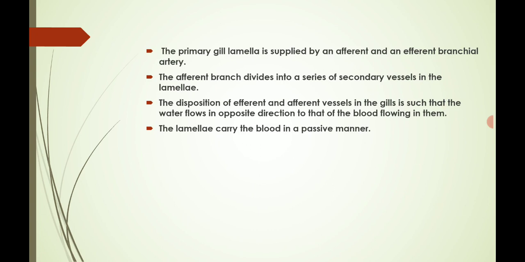The afferent branchial artery divides into a series of secondary vessels in the lamellae, and the disposition of efferent and afferent vessels in the gills is such that the water flows in the opposite direction. Okay, the lamellae carry the blood in a passive manner.